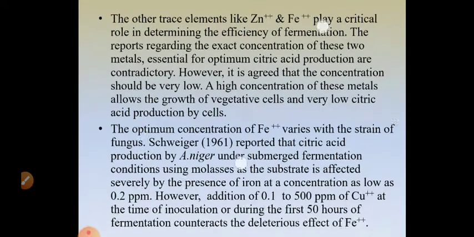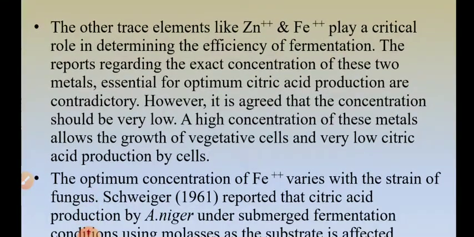The other trace elements like zinc and iron, Zn2+ and Fe2+, also play a critical role in determining the efficiency of fermentation. What do the reports suggest? The reports on the exact concentration of these two metals essential for optimum citric acid production are very contradictory.